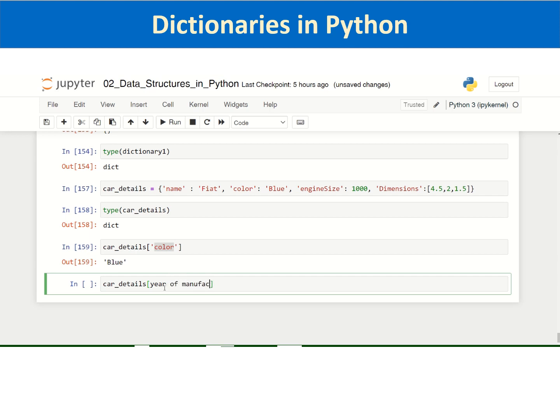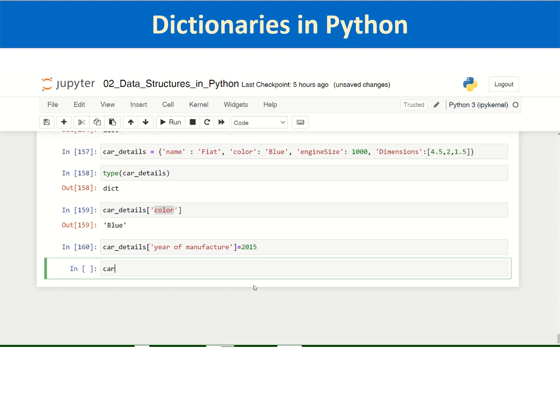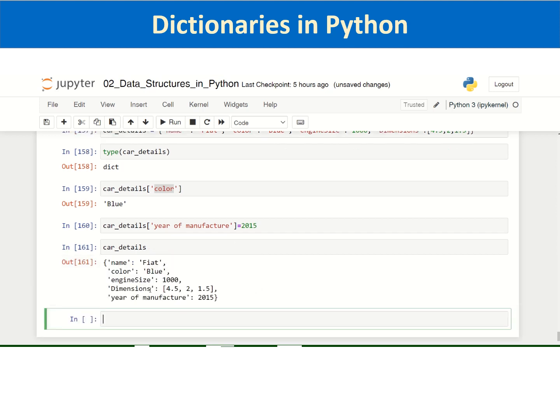You can pass the key in the square brackets, dictionary name followed by square brackets, and inside the square brackets you have the key year of manufacturing, and you can say 2015, and you can execute it, and see whether the car details dictionary has been changed. You can see that the year of manufacture key as well as the year 2015 has been added as a key value pair.